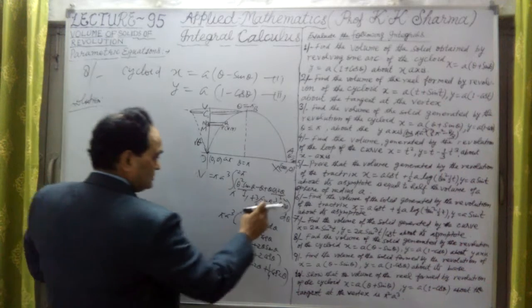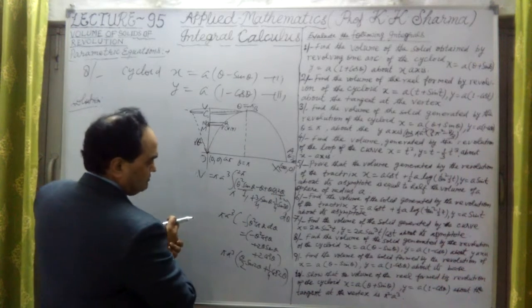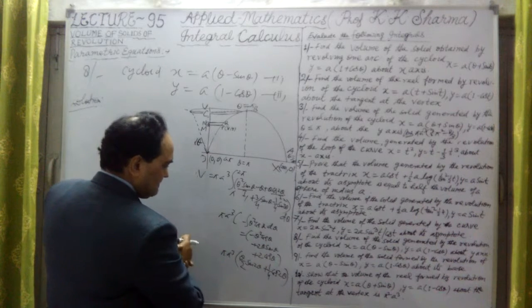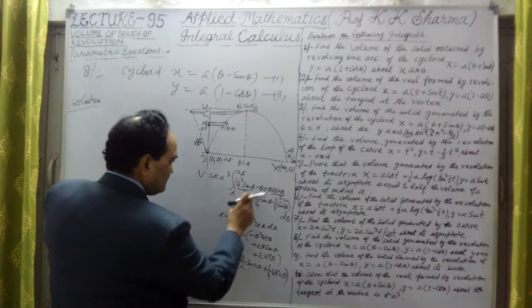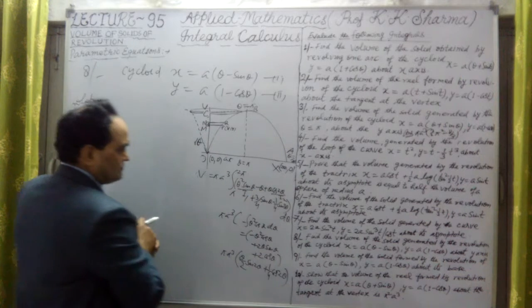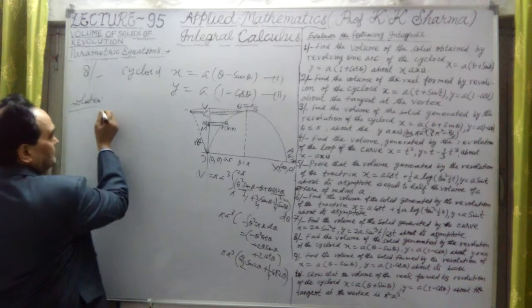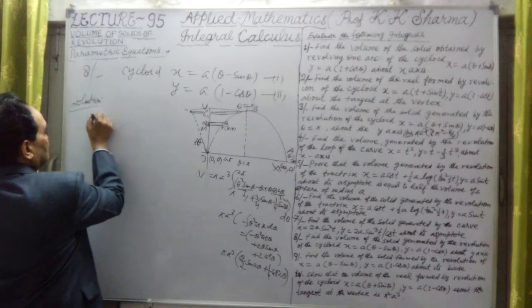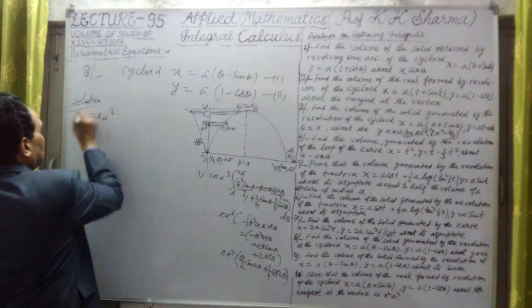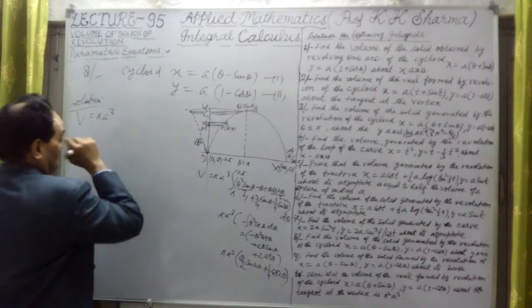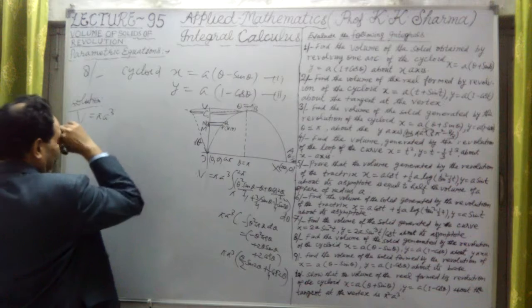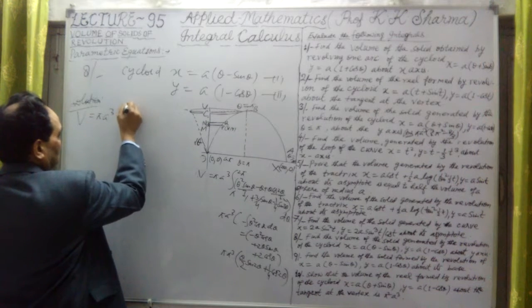But still theta is to be integrated. All this is integrated, but we have not integrated theta. Okay, so let me put them here. Total value, so integration will be pi a cube, volume we are calculating of this whole, pi to 2 pi limits. Okay, so limits are here, pi to 2 pi.